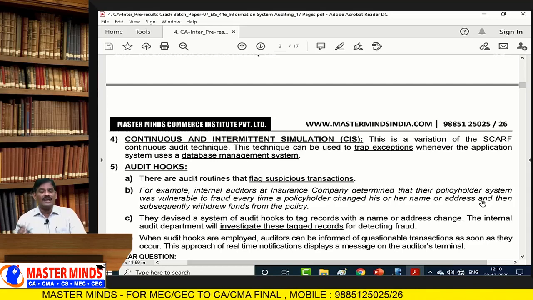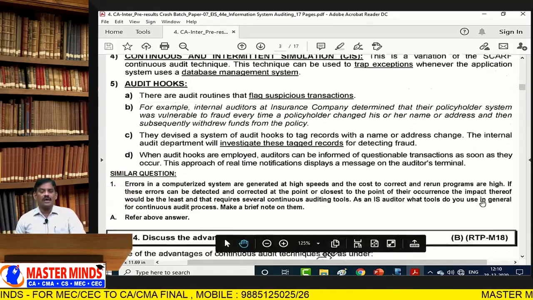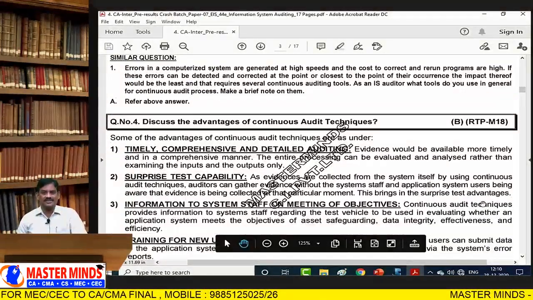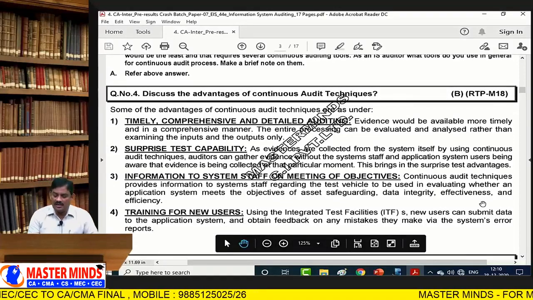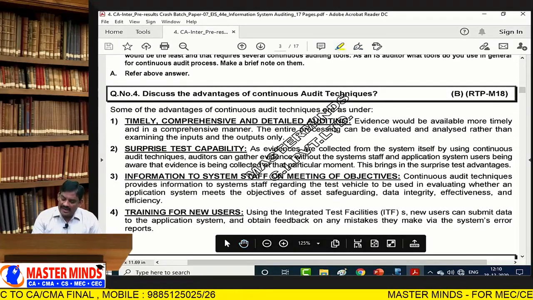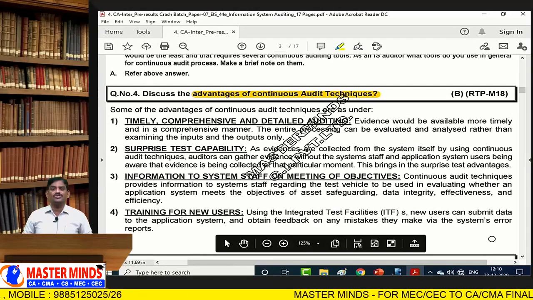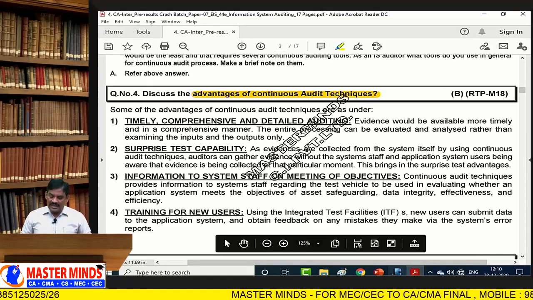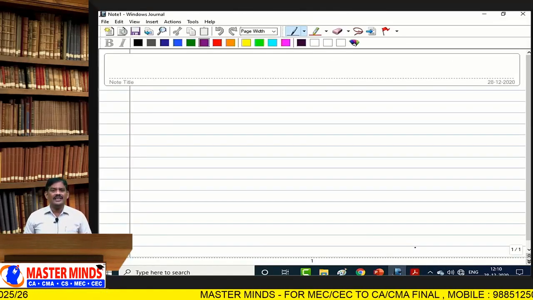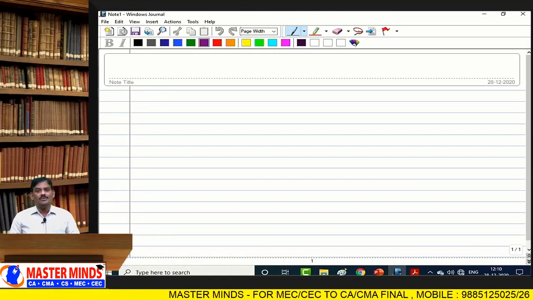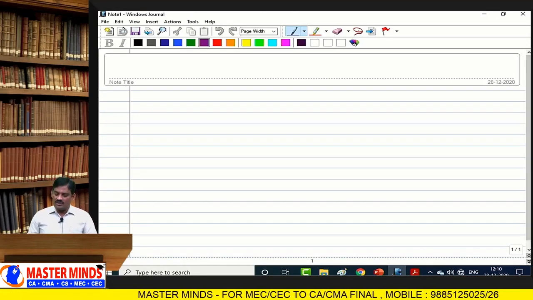It is going to trap the exceptions, and the system uses a database management system in order to handle audit hooks. Audit hooks provide trapping and flagging of suspicious transactions.